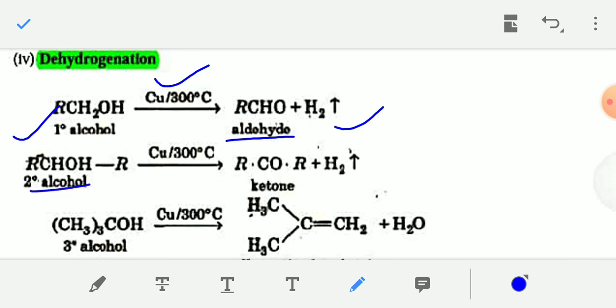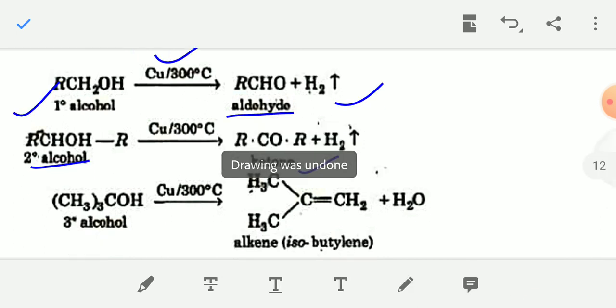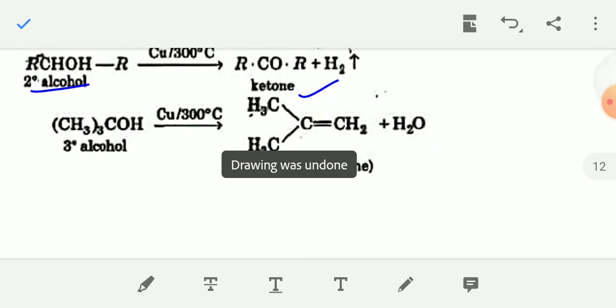Similarly, secondary alcohol RCHOHR reacts with copper at 300 degrees Celsius. The secondary alcohol will be converted into ketone, RCOR. Hence when 2 degree alcohol reacts with copper at 300 degrees Celsius, the secondary alcohol will be converted into ketone. Similarly, tertiary alcohol on treatment with copper at 300 degrees Celsius will be converted into alkene.